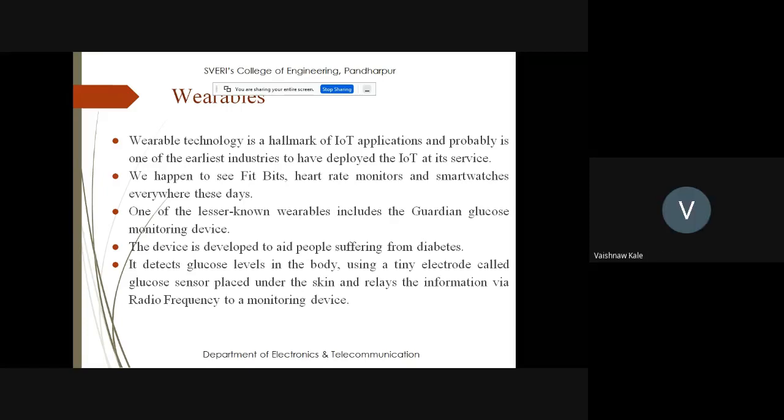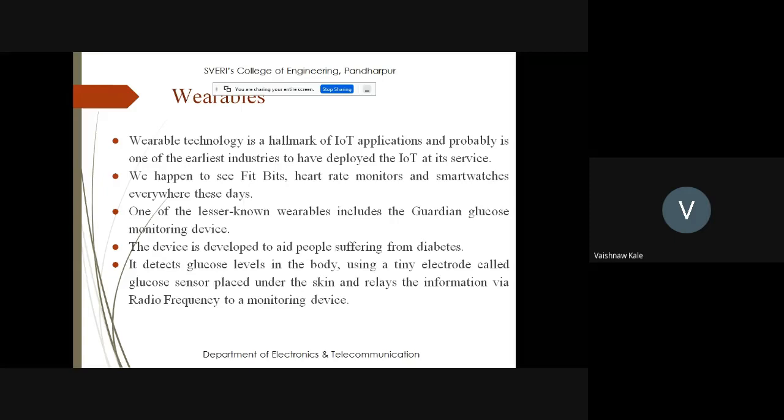So wearable technology is a hallmark of IoT applications and probably one of the earliest industries to have developed IoT in its services. So the hallmark of IoT applications is your wearable technology that you wear, that may be on the wrist, or that maybe you carry with you.